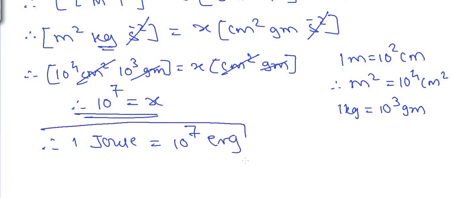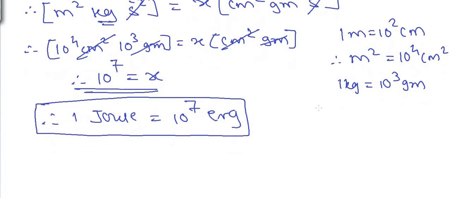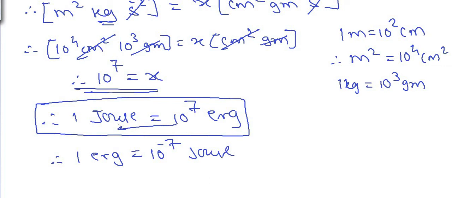Now we can convert vice versa also, that is from erg to joule. If I have to convert from erg to joule, I write 1 erg is equal to, now this 10 raised to 7 goes to the denominator of joule, and from the denominator it goes to the numerator with negation of its index. So 1 erg is equal to 10 raised to minus 7 joule. Okay, small letter over here according to the conventions of writing SI units.